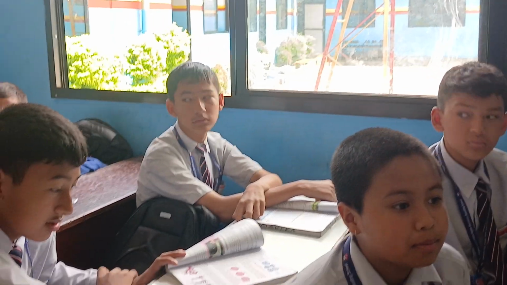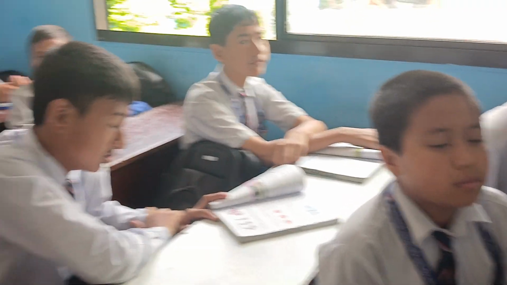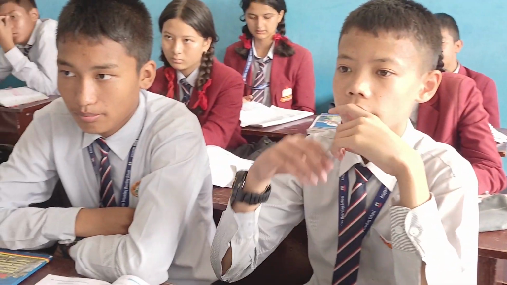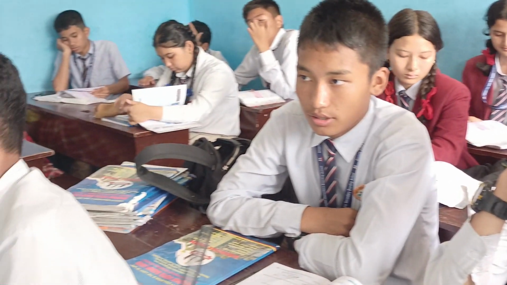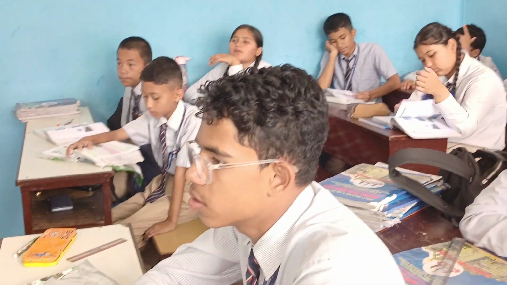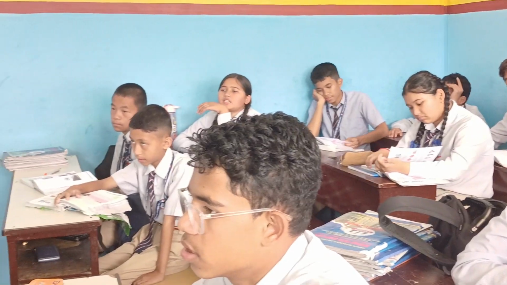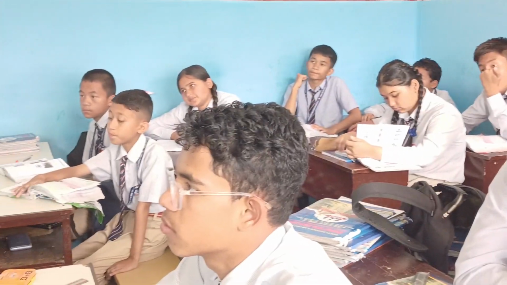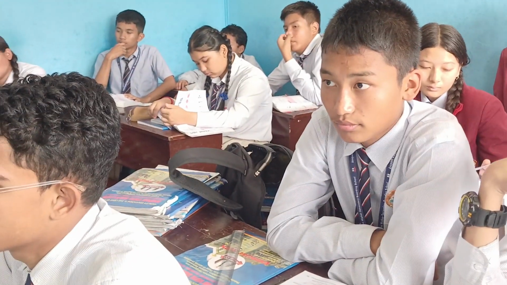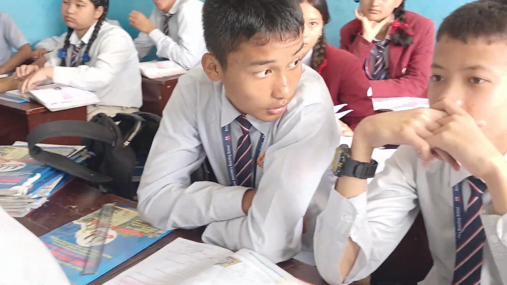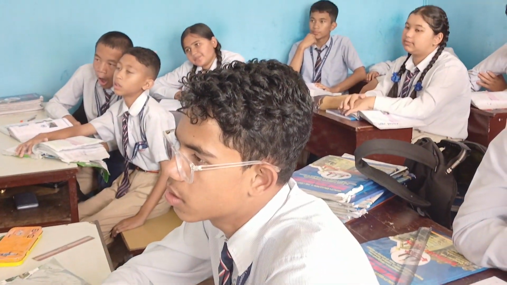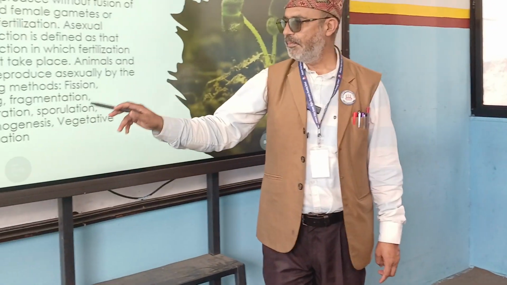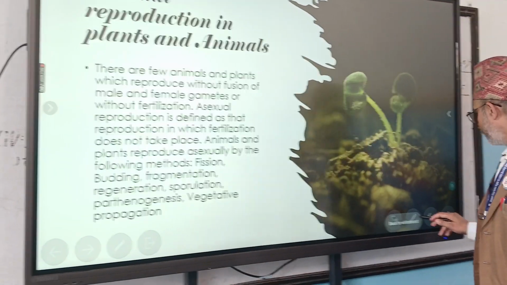Okay. There are different types of asexual reproduction. What are they? Fission, budding, fragmentation, regeneration, sporulation, parthenogenesis, vegetative propagation. Offsprings can be produced from only one parent by different methods.